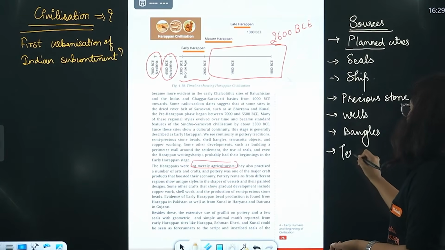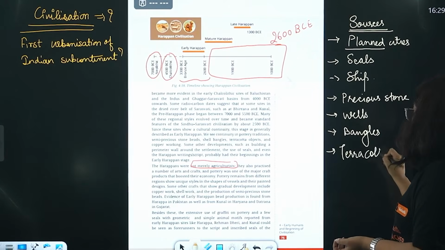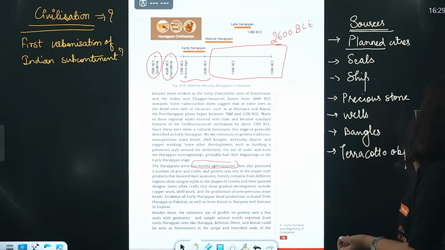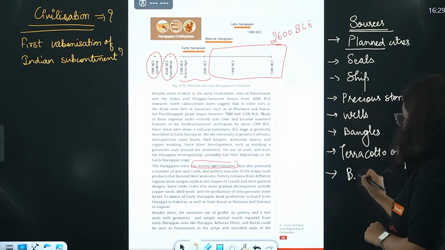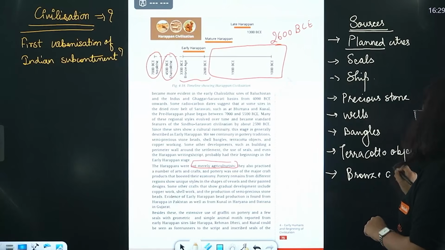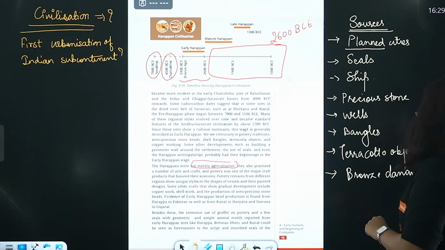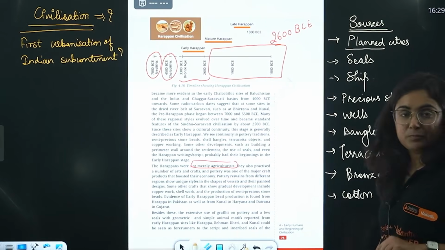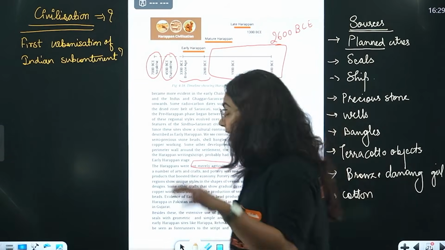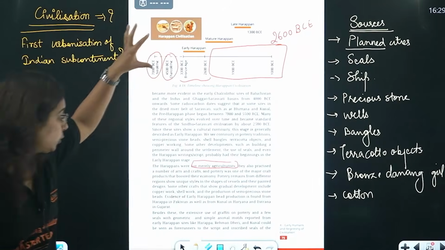We have found the evidence of terracotta figures, terracotta objects. Then we have found the evidence of a bronze sculpture, the bronze dancing girl particularly. We have found the evidence of the presence of cotton for the first time during this time. So yes, this was basically how we got to know about the Harappan sites.